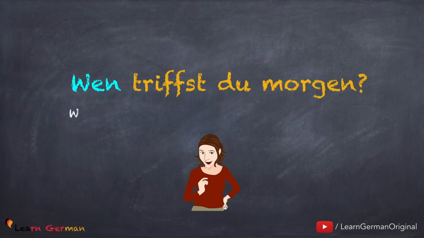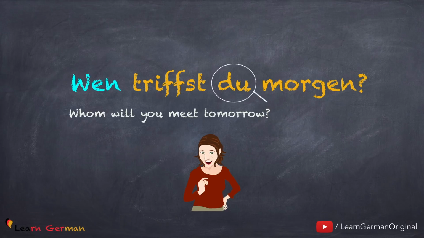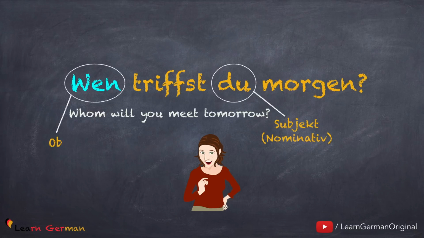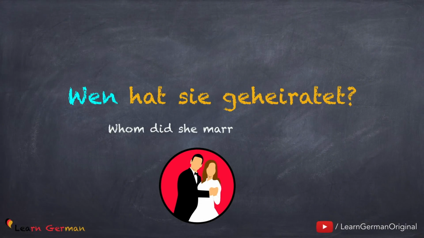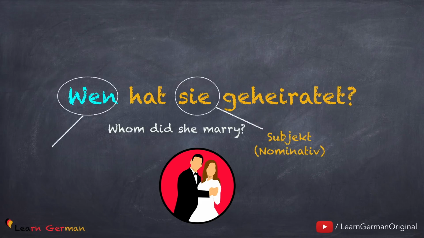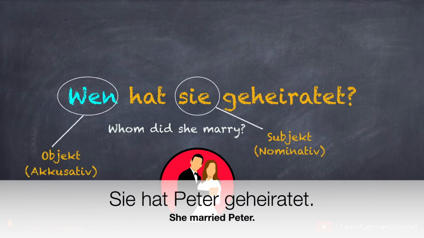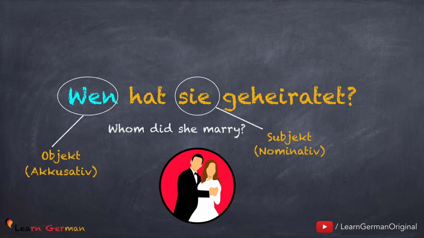Let's look at another example. Wen triffst du morgen? In this case also, du is the nominative Subjekt and it conjugates the verb, whereas the accusative Objekt here is wen, a person. Here's the third example. Wen hat sie geheiratet? Sie is the nominative Subjekt and wen is the accusative Objekt. When we answer this question, we would say, sie hat Peter geheiratet. In this case, Peter will be the accusative Objekt.